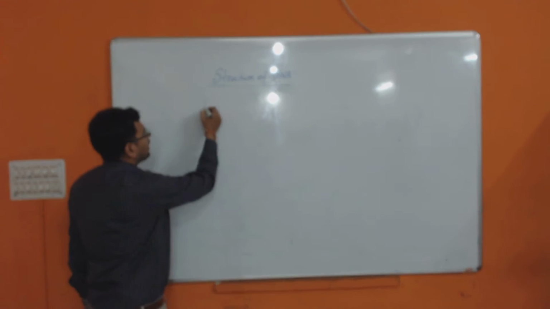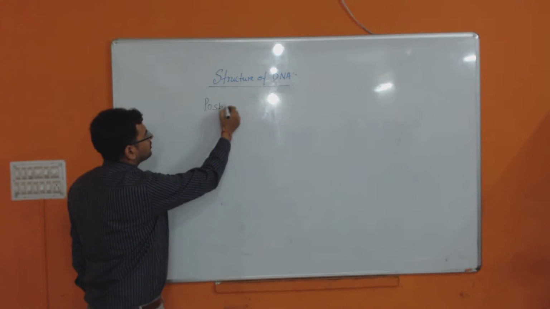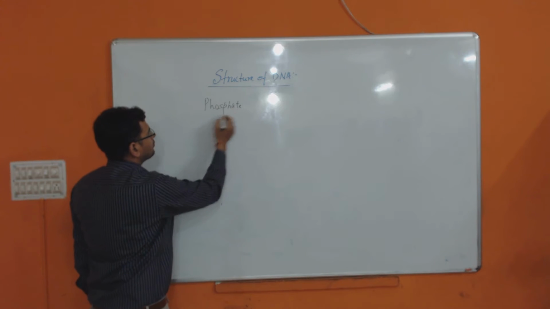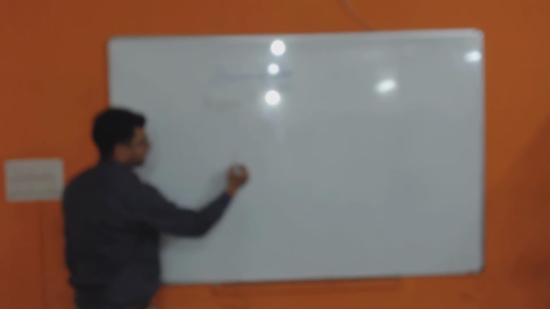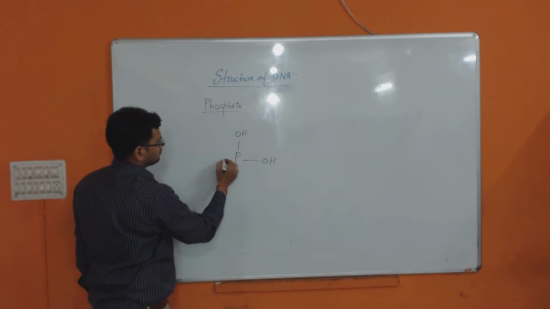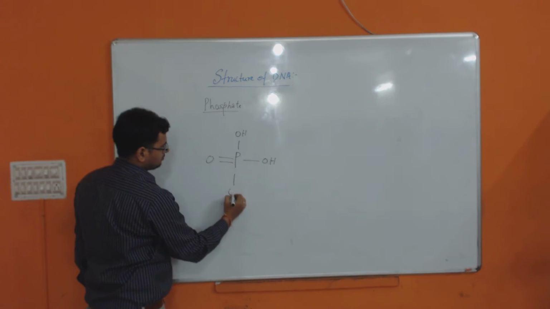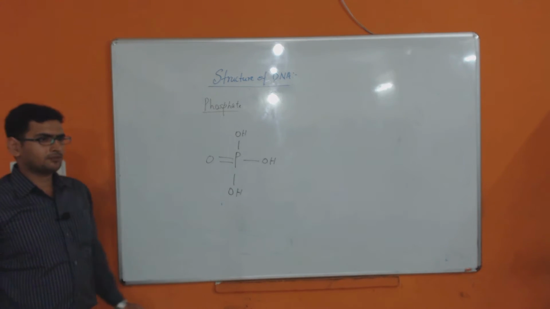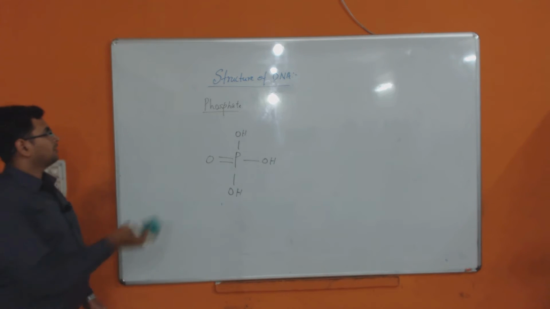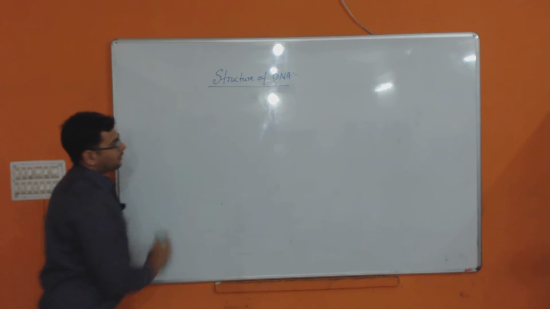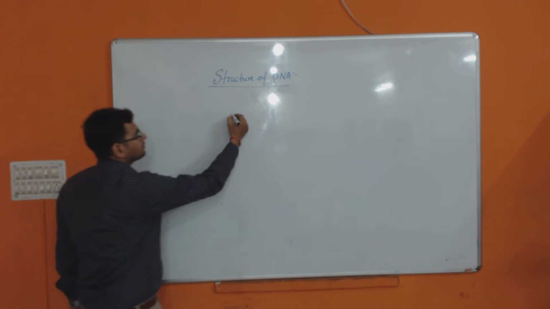Now, the last molecule is your phosphate. Phosphate group. So, phosphate group is like this. Now, once again, we will go to the nucleotide.